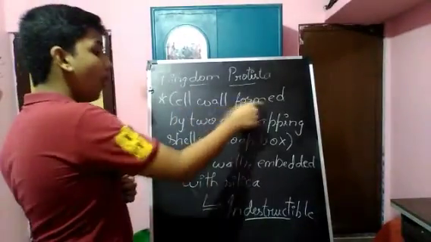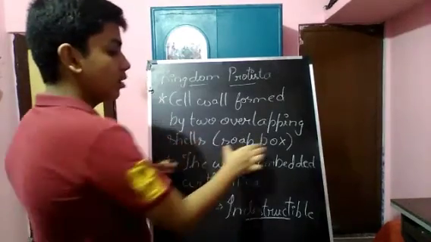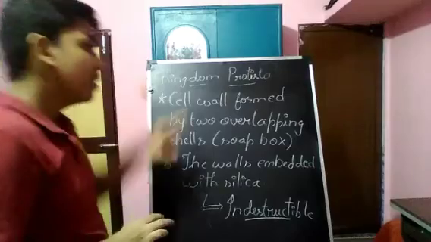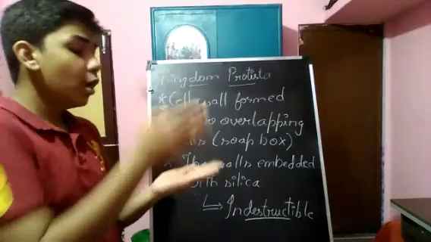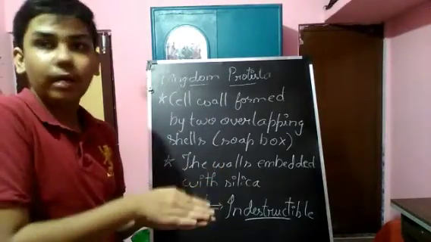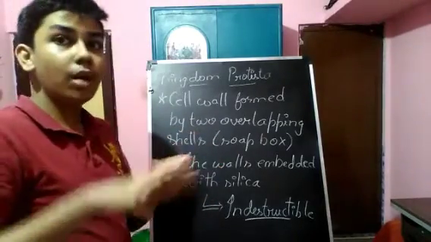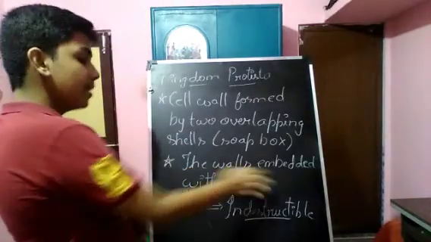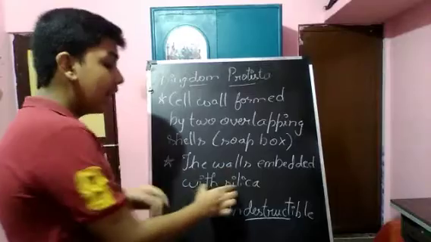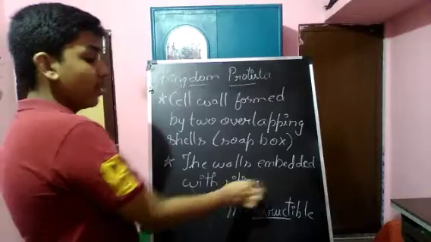The next point is that the cell wall is formed by two overlapping shells, a structure similar to a soap box. What they are trying to say is that the two shells lie one on the other, like the structure of a soap box, similar to that but not exactly. And the walls are embedded with silica, so the cell walls are indestructible because of the silica.